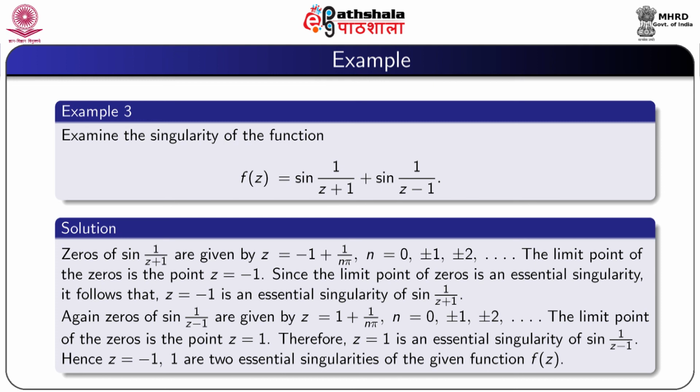Therefore, z equal to minus 1 is an essential singularity of sin(1 by (z plus 1)). Similarly, z equal to 1 is an essential singularity of sin(1 by (z minus 1)). Therefore, z equal to minus 1 and 1 are two essential singularities of the given function f(z).